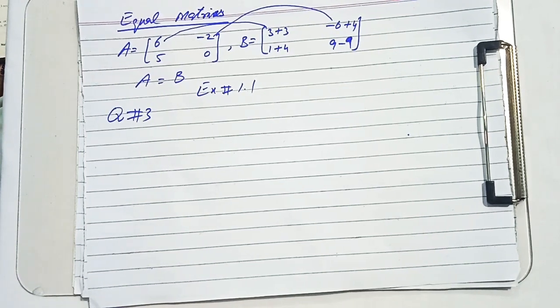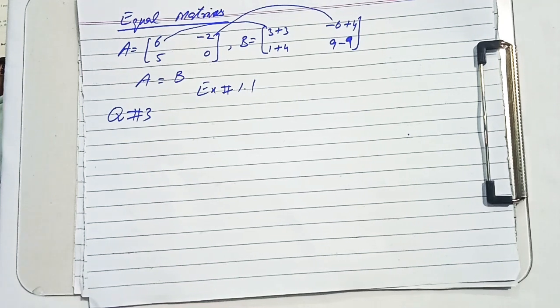And in the second question of exercise 1.1, you have to find which of the following matrices are equal. It was also explained by me before that two matrices will be equal if their orders are the same as well as their corresponding entries are the same. Corresponding entries means the first entry must be equal to the first entry of the second matrix, and the second entry of the first matrix will be equal to the second entry of the second matrix, and so on.